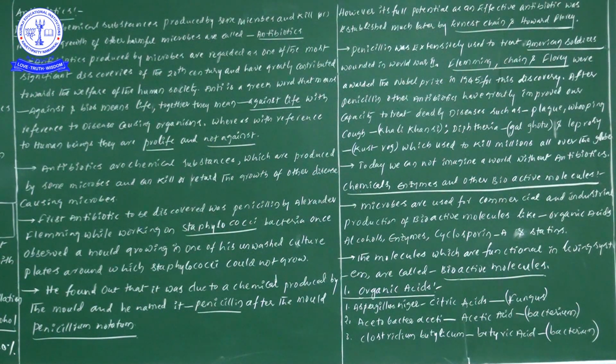What are the organic acids? Citric acid, acetic acid and butyric acid. Citric acid we can produce from Aspergillus niger, acetic acid from Acetobacter aceti, and butyric acid from Clostridium botulicum. The first one, Aspergillus niger, is a fungus, and the remaining ones, Acetobacter aceti, Clostridium botulicum and lactobacillus or lactic acid bacteria, are bacterial members.